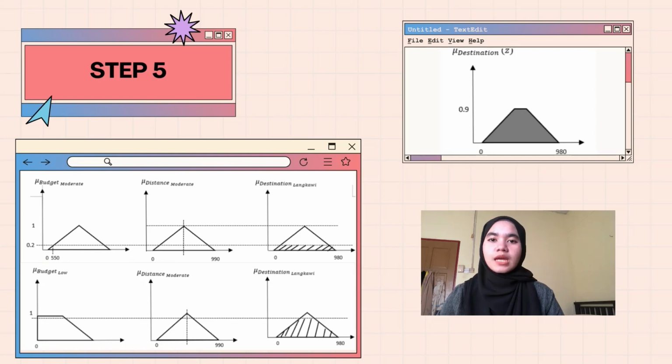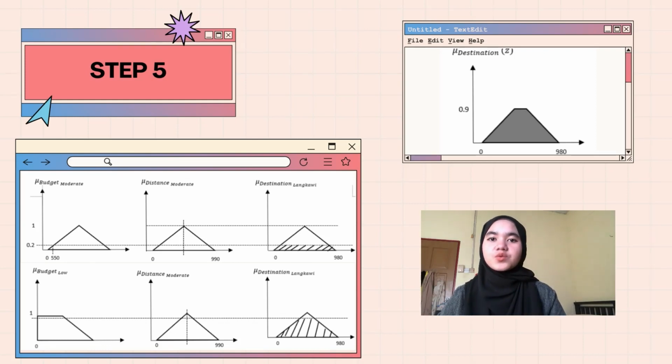Next, we go to step 5, where we evaluate the fuzzy rule base. We take one situation: let X be the budget, Y be the distance, and Z be the holiday destination. Suppose that X equals 550 ringgit and Y equals 990 kilometers. Then the combination of fuzzy inputs with the rules in the fuzzy rule base can be illustrated in this figure.